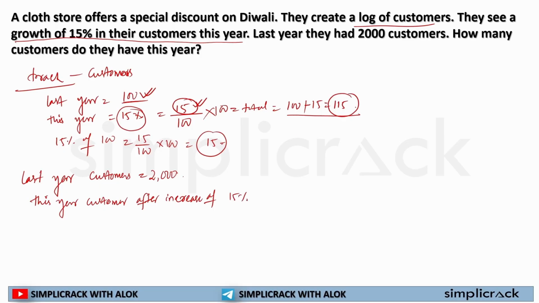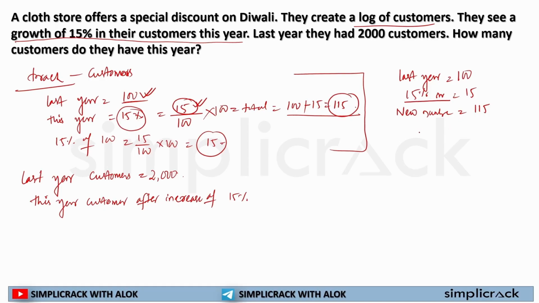See, in this particular scenario, last year's number was 100, 15% increased, so the total increase is 15. So the new number was 115. Can I write, if every time it is written as a 15% increase, I can write it as x percentage increase is 100 plus x?